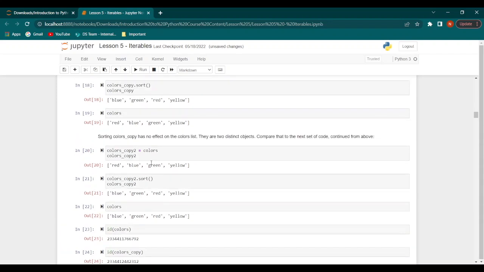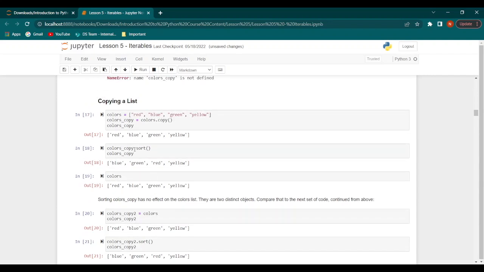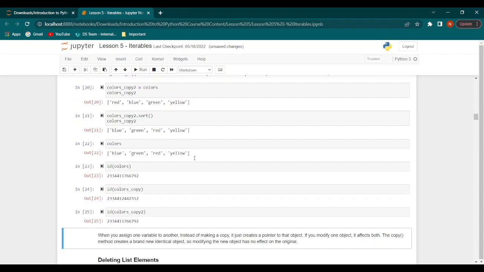That is because when it came to colors_copy, we just made it as a copy of colors, so it was not equal to colors. It was a completely different object. But when we created colors_copy2, what we did was we assigned this variable to another variable, or rather our original variable, which is colors. So instead of making it a copy, the program just created something like a pointer to the original object or the original list. That is why when we modified one of the objects, both of the objects got modified.